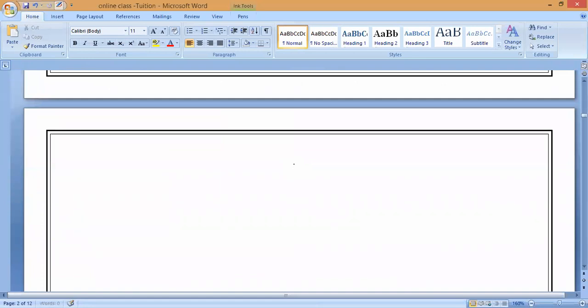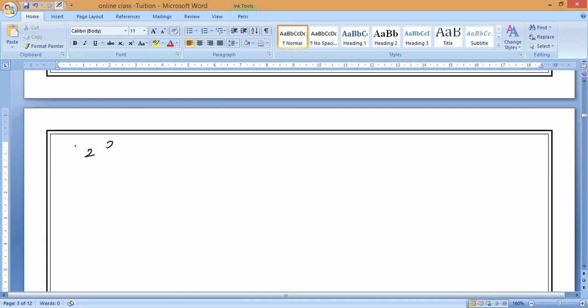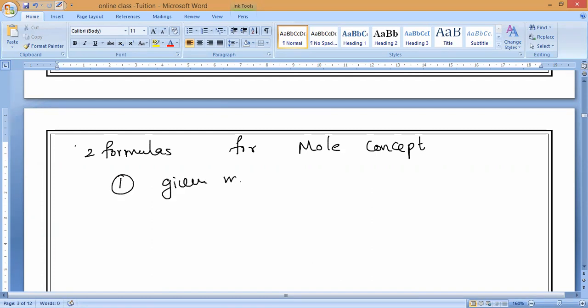So now we have two formulas for this mole concept. You may guess what the second formula is. Remember, the first formula is related to the given mass. How many formulas? Two formulas for the mole concept. The first formula is related to the given mass. The second one is related to the given number of particles.